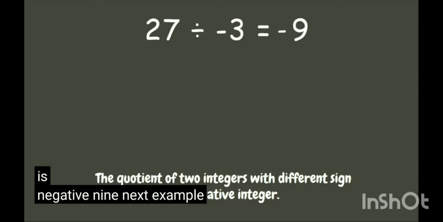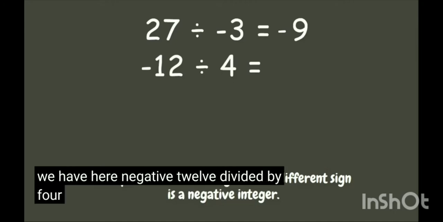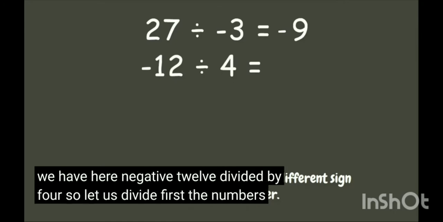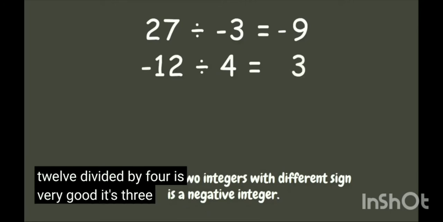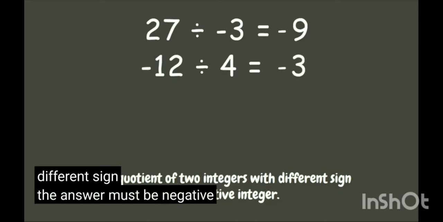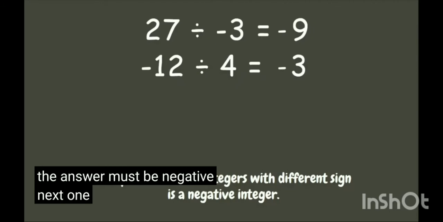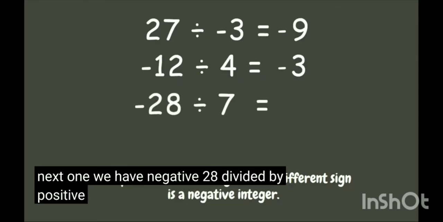Next example, we have here negative 12 divided by 4. So let us divide first the numbers. 12 divided by 4 is? Very good, it's 3. And since they have different sign, the answer must be negative. Next one, we have negative 28 divided by positive 7.